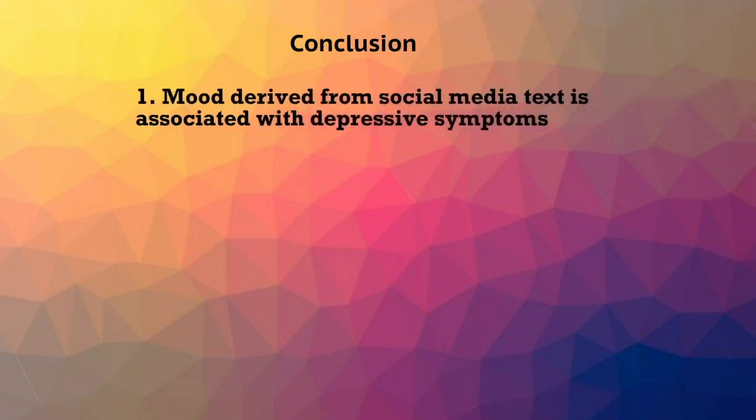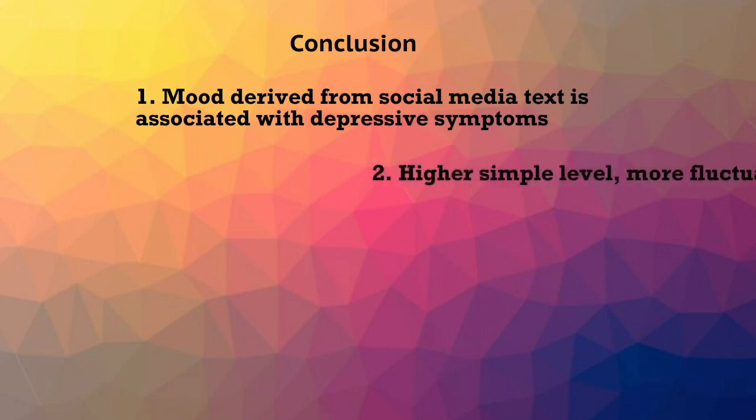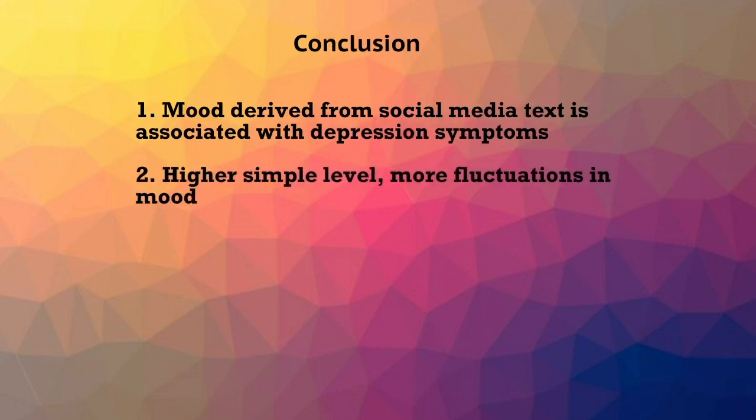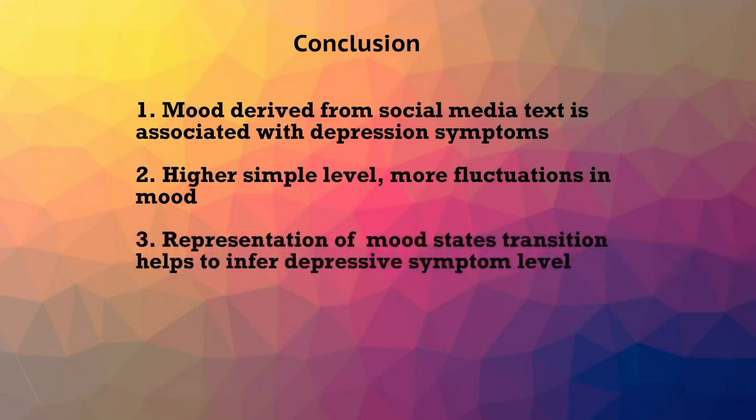Finally, we conclude that the mood derived from social media text is associated with depressive symptoms. People with more depressive symptoms show more fluctuations in their mood pattern derived from social media text. We introduced features to represent the transition of mood states.